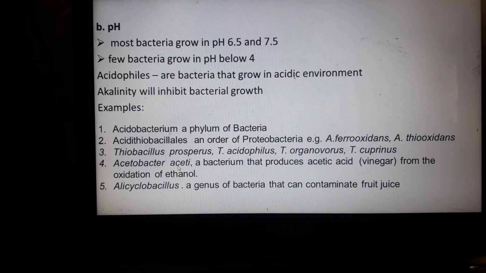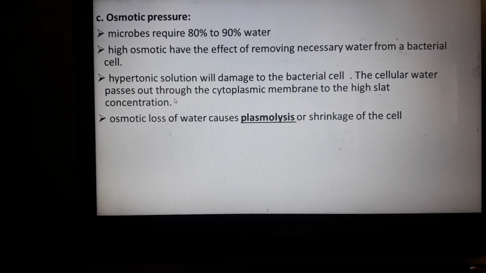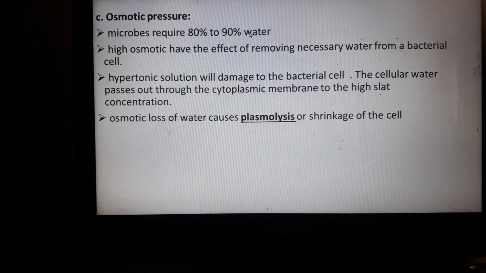We have Acetobacter aceti, a bacterium that produces acetic acid in vinegar from oxidation of ethanol. So take note, Acetobacter aceti. That's why the name acetic acid is derived from that aceti. We have Alicyclobacillus, a genus of bacteria that can contaminate fruit juices. Fruit juices are usually acidic, for example calamansi juice and lemon juice.